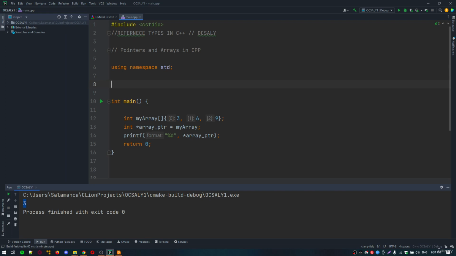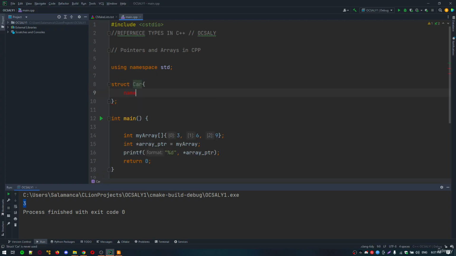So struct car, and the name will be a character array. As you know, strings are just characters, so we use char name[256], which can contain 256 characters in a row.